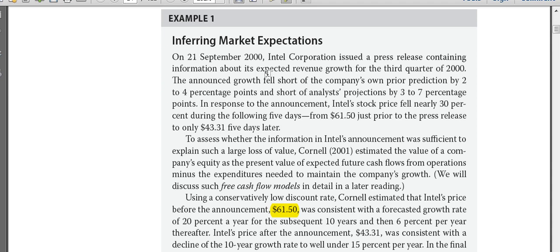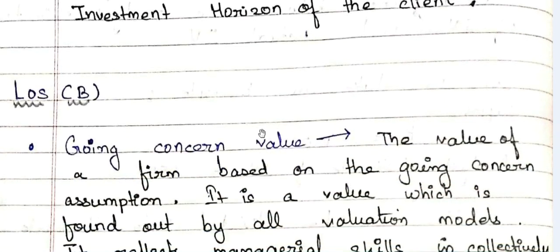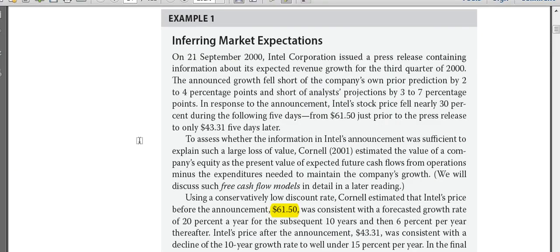Okay, so this completes LOSA. Now let's move on to LOSB. So LOSB basically talks about what? Let's just read the language of LOSB.